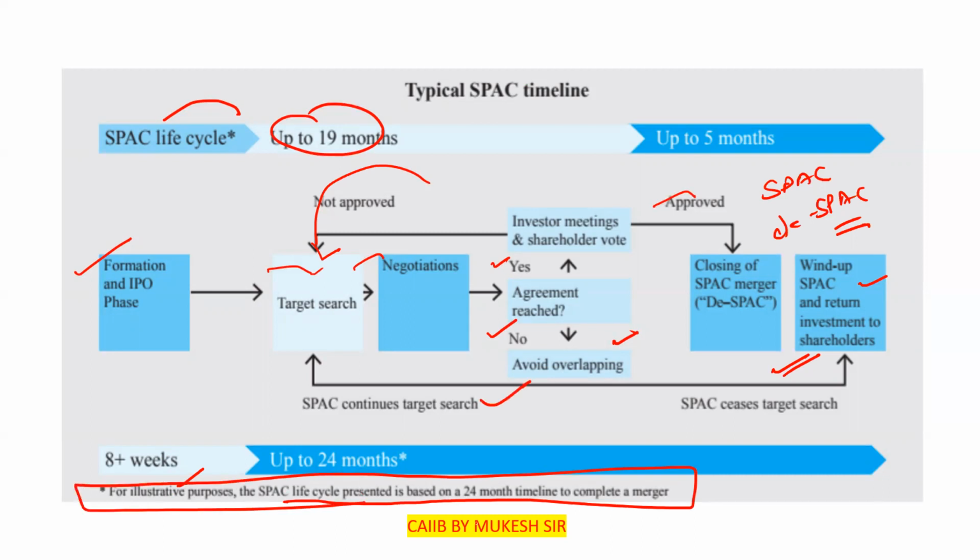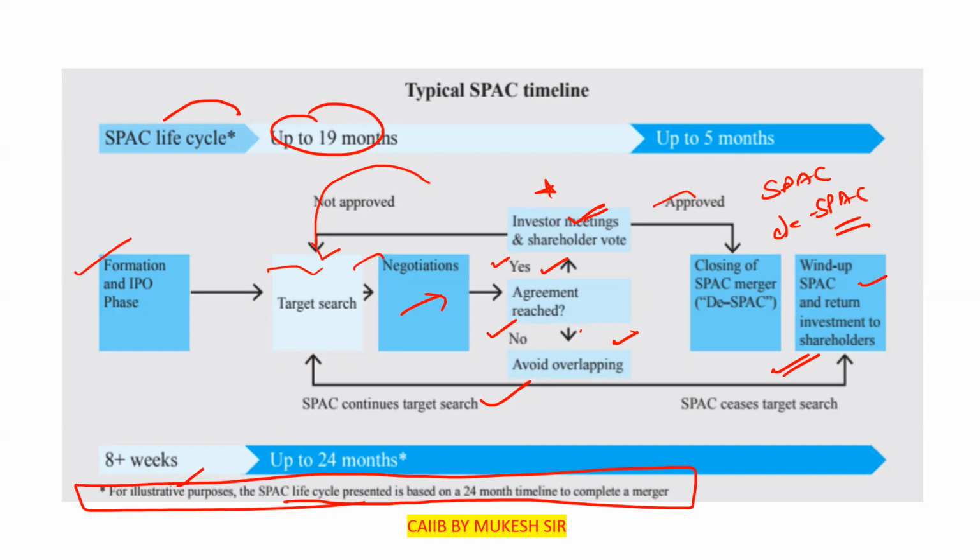So just for the understanding purpose, there is target search and negotiation. Either the agreement will be approved or not. Clear? If it is approved, then there is the investor meeting and shareholder vote, whether they want to retain their funds in that company or not. It depends upon that. If there is approval, that is de-spacing. Clear? It is a technique of merger. And if they are continuously searching and the time is completed, they have to refund the amount back to their investors. So all these things are to be mentioned here.